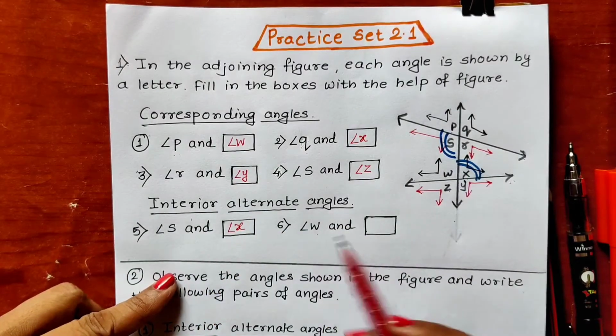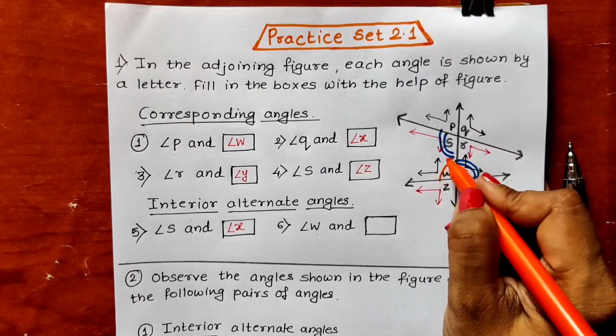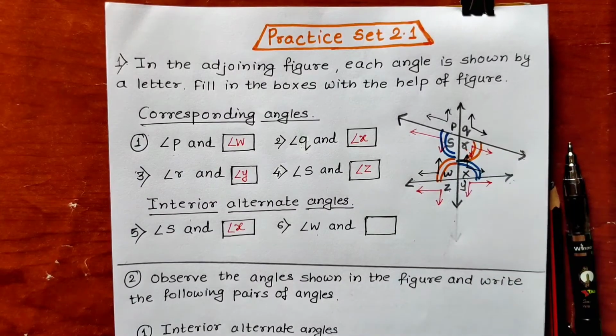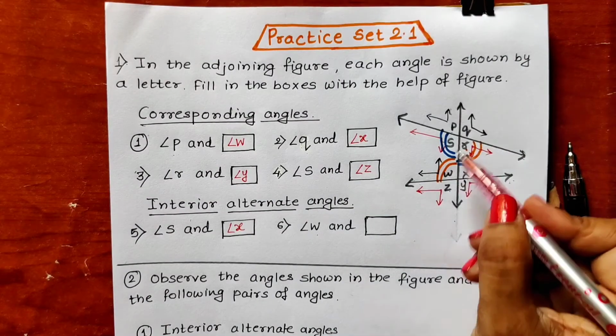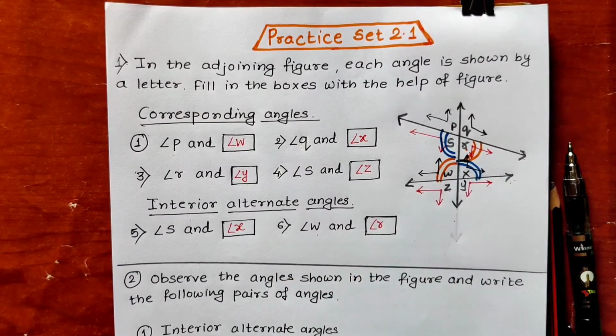Then angle W. Here it is, angle W. Its interior opposite angle is angle R. So W and R are interior alternate angles. In this way you can complete your first question.